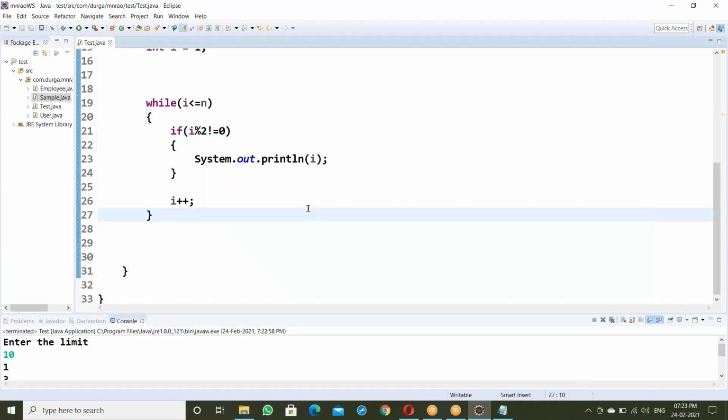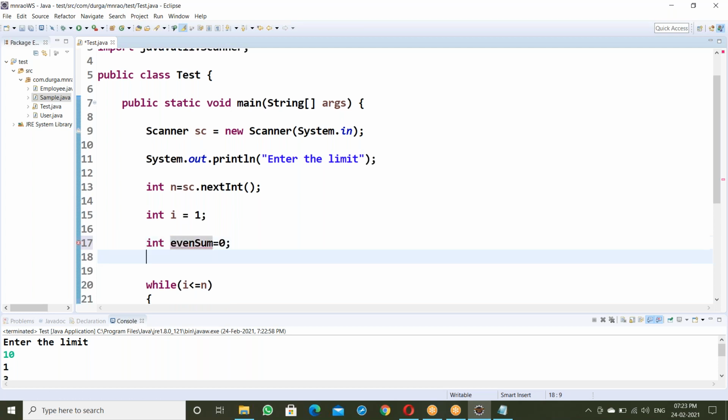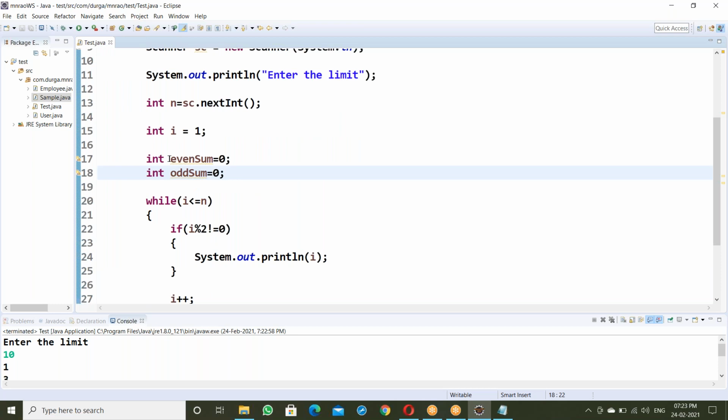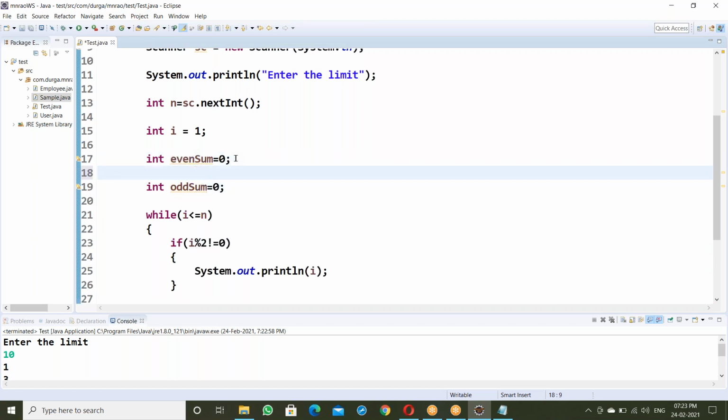Now here, I want the sum of even numbers separately and odd numbers separately. Two sums I want. Previously only one sum was taken, now I want two different sums. So int even sum is equal to 0, next int odd sum is equal to 0. When writing variables, the variable starts with lowercase. If the variable name has multiple words, the next word starts uppercase, like this. So even sum equal to 0, odd sum equal to 0.